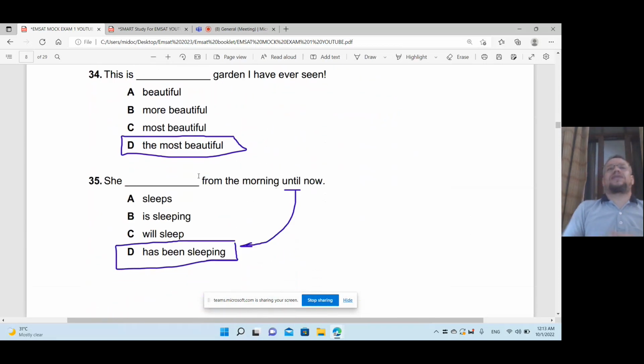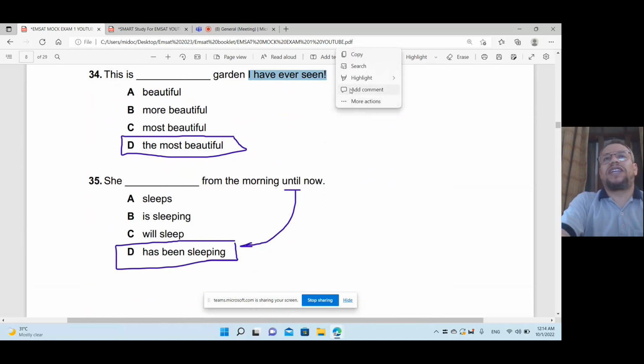This is the most beautiful garden I have ever seen. When you see I have ever seen or I have ever met, you have to choose the superlative adjective.